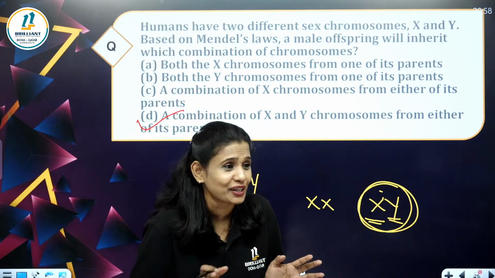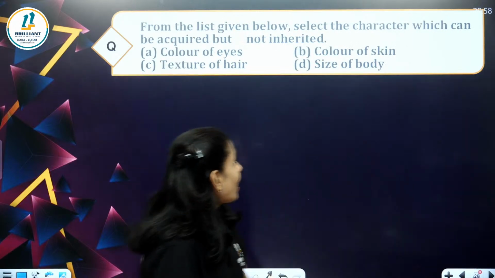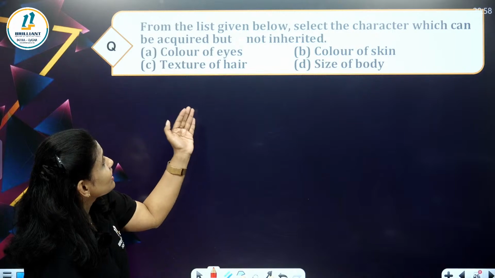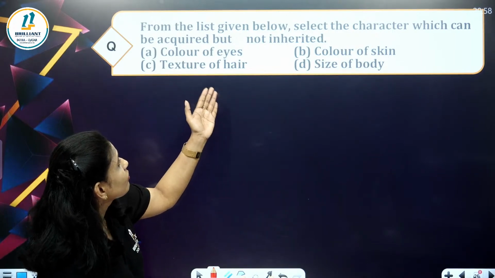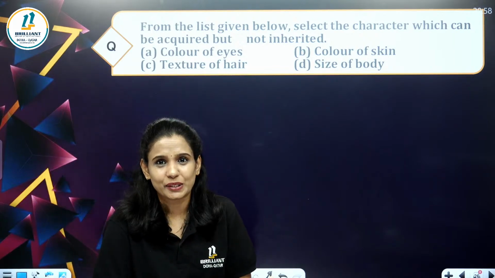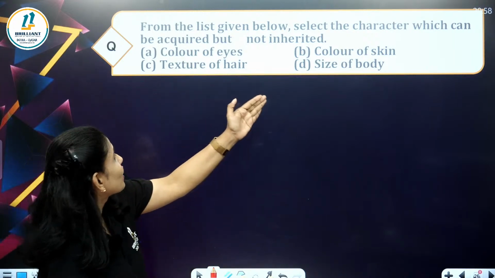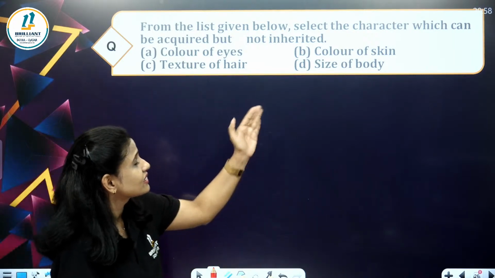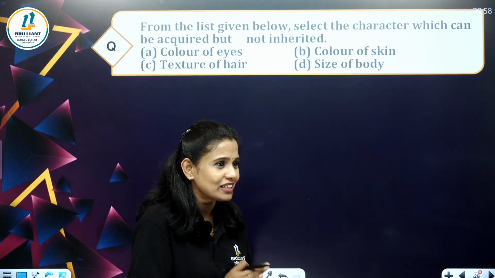Let's do the last question. Okay, ready? From the list given below, select the character which can be acquired but not inherited. Here are the options: color of eyes, color of skin, texture of hair, size of body. Comment it fast. This is the last question.